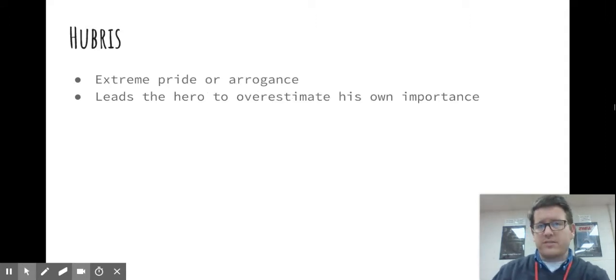So hubris is a little bit different. Hubris is a flaw. Hubris isn't a good thing, but it might not be the tragic flaw. But in a tragedy, we usually see some form of hubris. It's extreme pride or arrogance. And basically, it's what leads the main character, the hero, to overestimate his or her own importance. We all know what that feels like. Sometimes we do it. Sometimes we see people do it. People that overestimate their own importance. They have too much pride. They're arrogant. That kind of stuff.